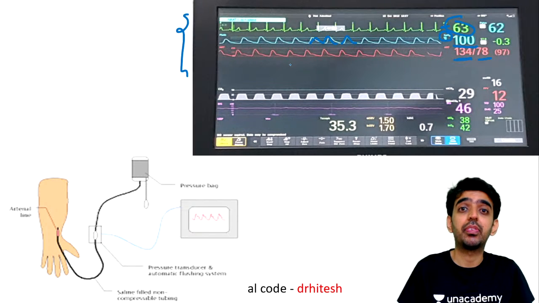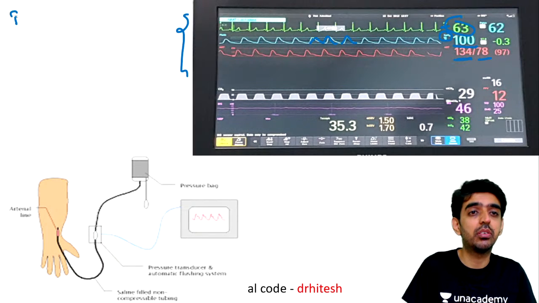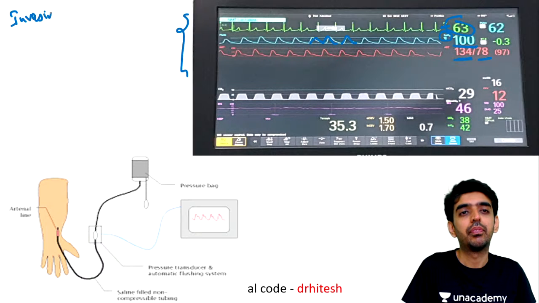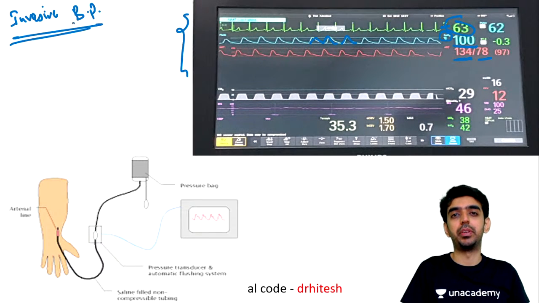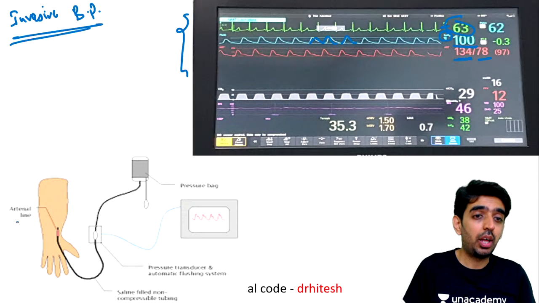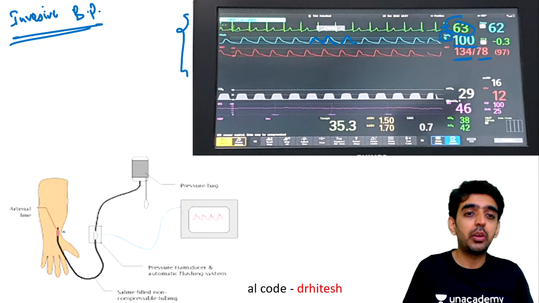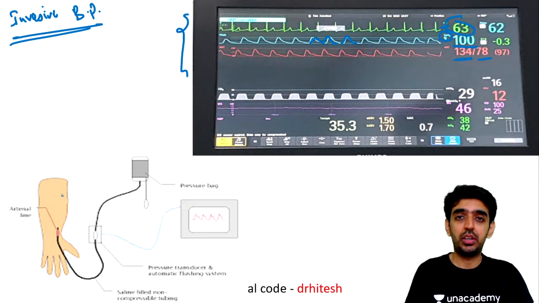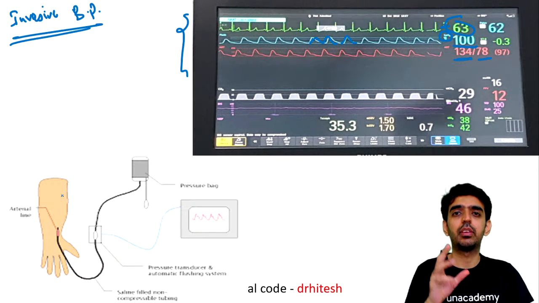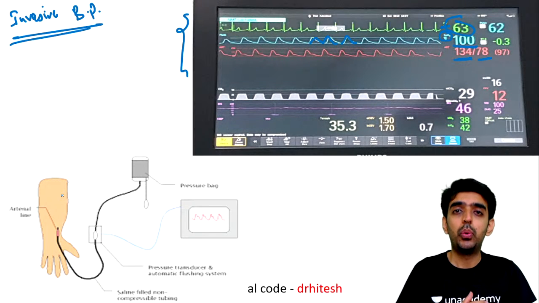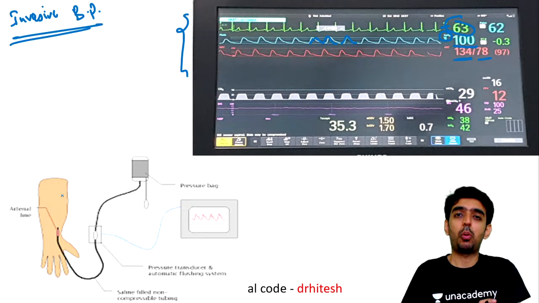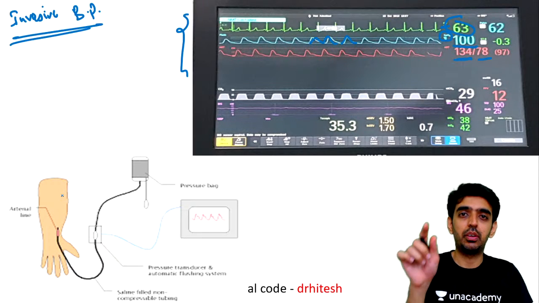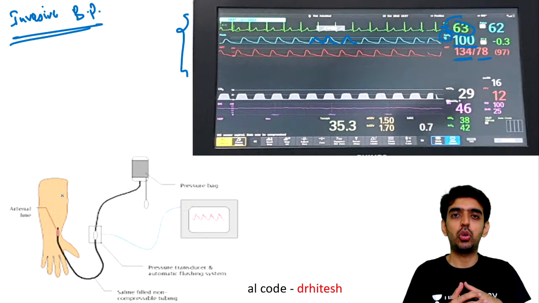So what do you mean by that? It is nothing but invasive blood pressure monitoring, IABP. So which is the most common artery that you can see in this figure here? The radial artery has been cannulated with the help of a cannula. The same way you cannulate your veins, we have a proper type of cannulation for the arteries as well, because it is a tubular structure, a pipeline, same as your veins.